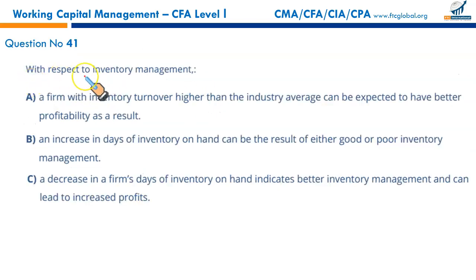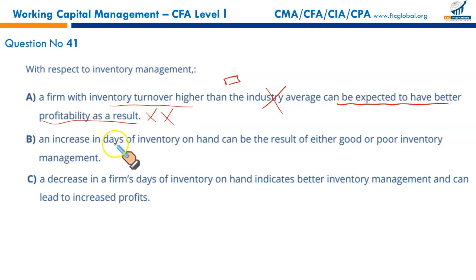Next, with respect to inventory management, a firm with inventory turnover higher than the industry average can be expected to have better profitability as a result. There is no such guarantee that can be given. It is not always true. It could be caused by low stock levels. Maybe your inventory turnover is higher because the denominator, stock level, is low. So we can't conclude that the business's inventory management is good and the business would be more profitable.